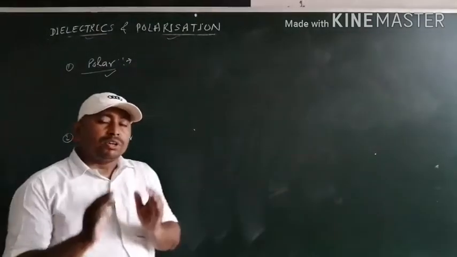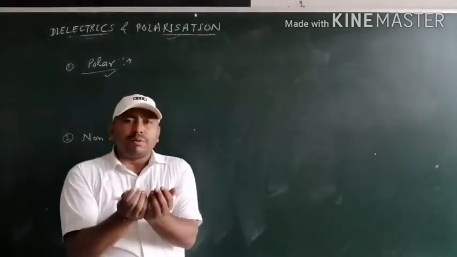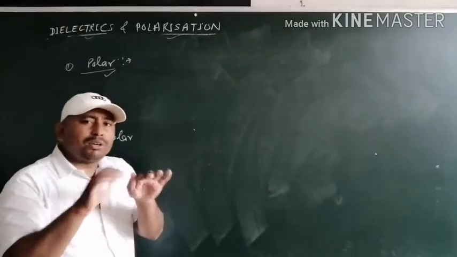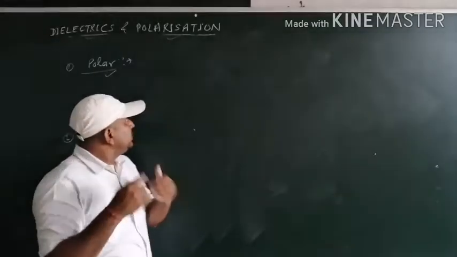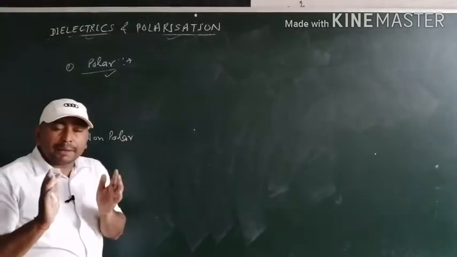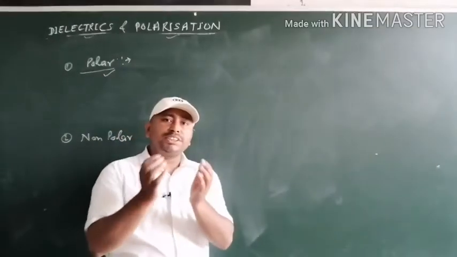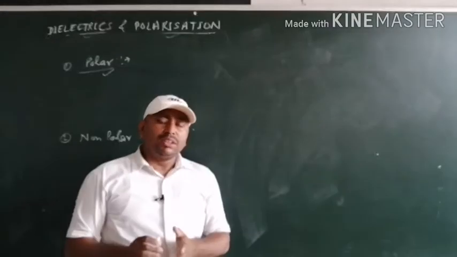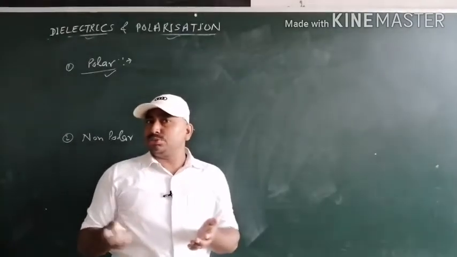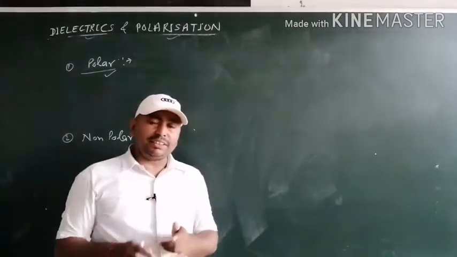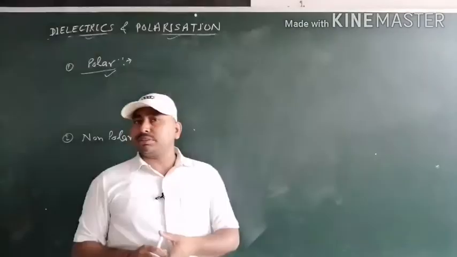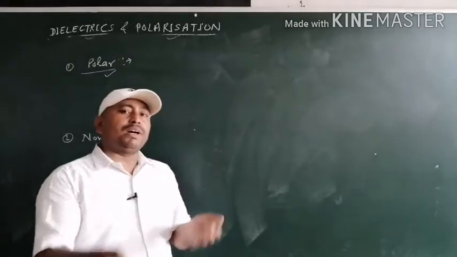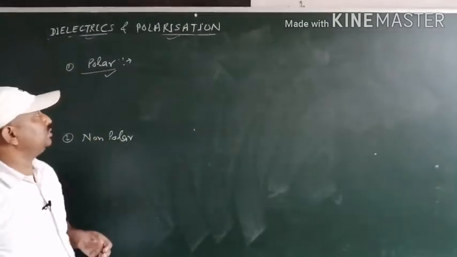But if we collect more than one molecule in a unit volume, then the total net dipole moment possessed by the unit volume of molecules becomes zero, because they adjust themselves due to thermal agitation in such a direction that the net dipole moment per unit volume is always zero.